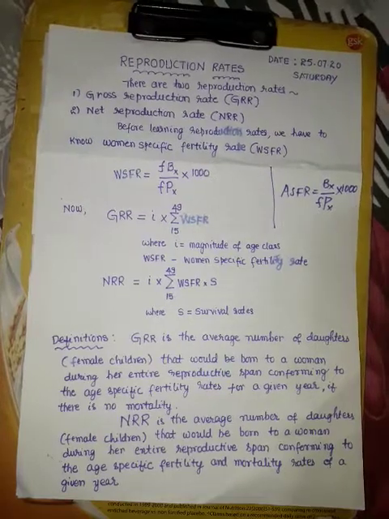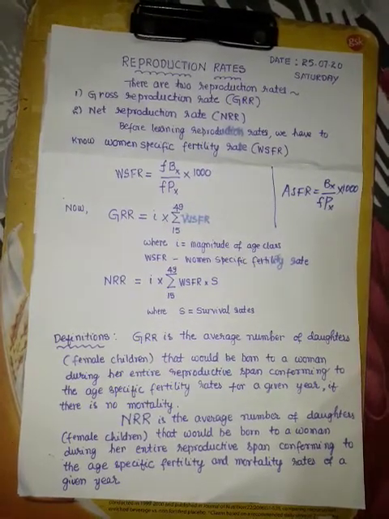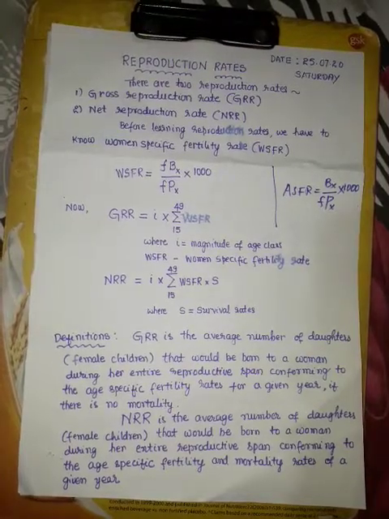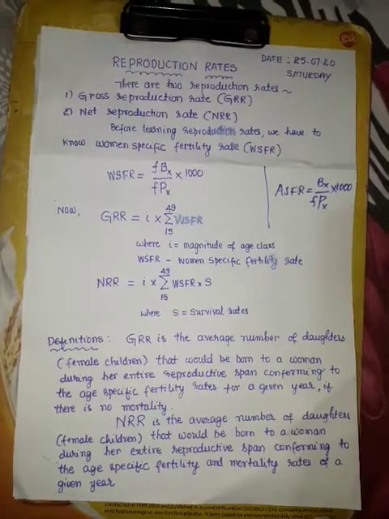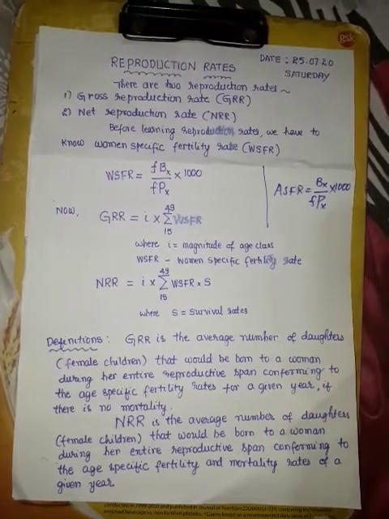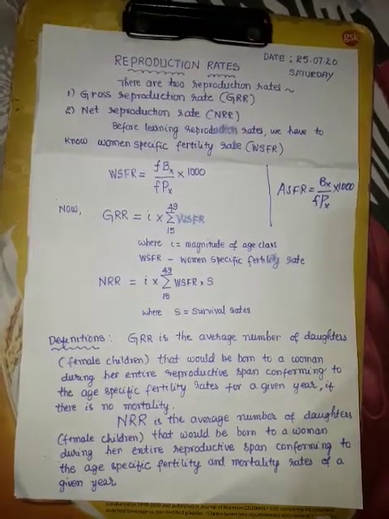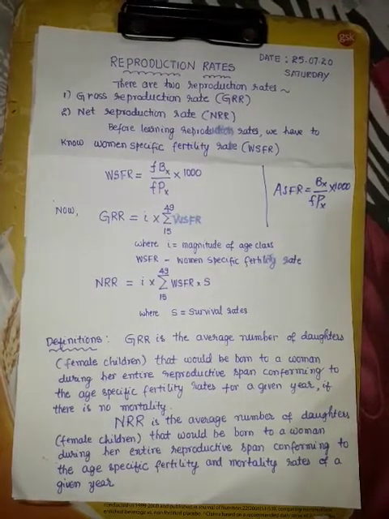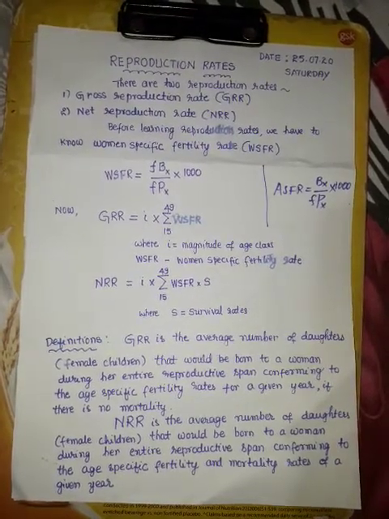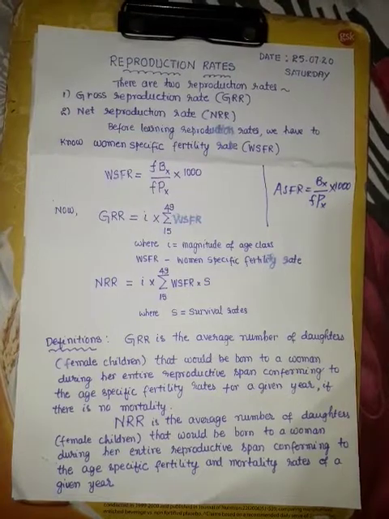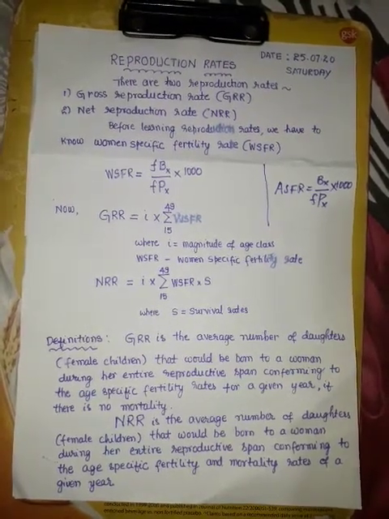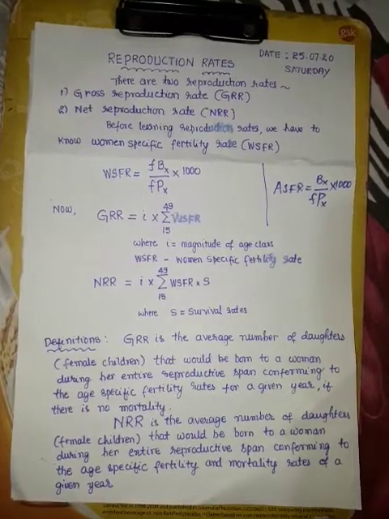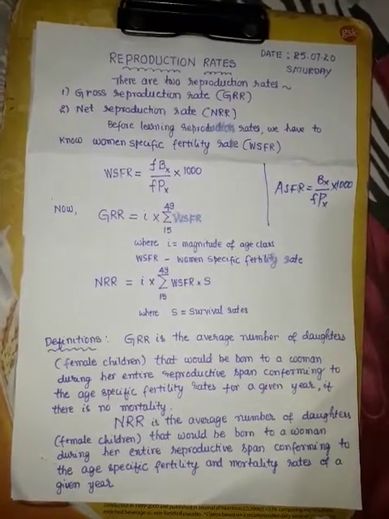CBR, GFR, ASFR, and TFR. The reproduction rates are the continuation of the fertility rates. There are 2 reproduction rates. They are number 1, gross reproduction rate, GRR, and number 2, net reproduction rate, NRR.